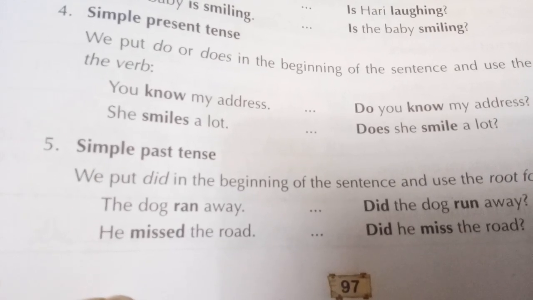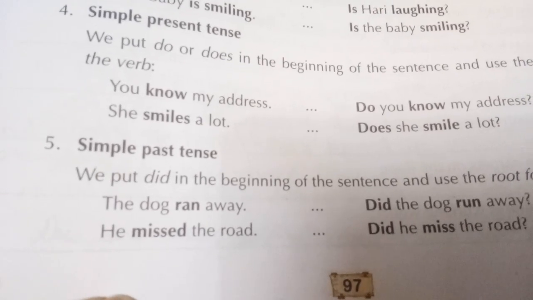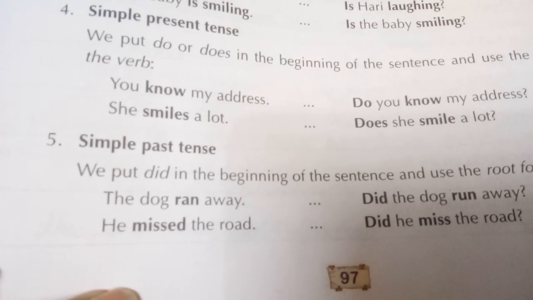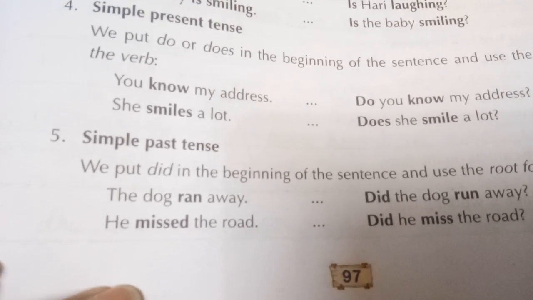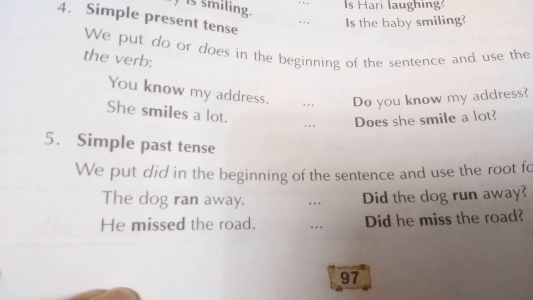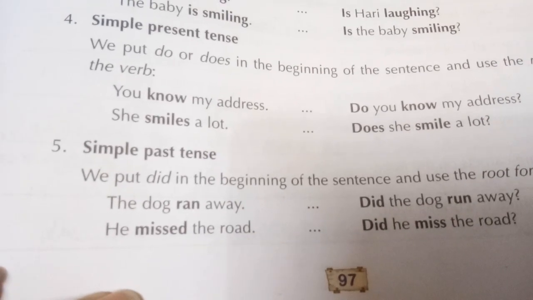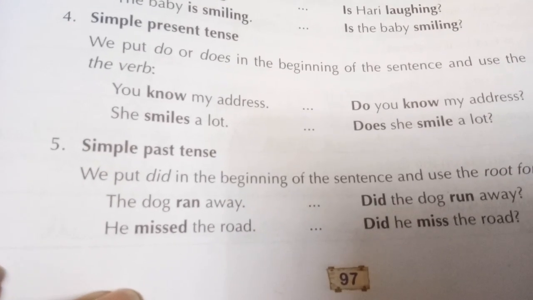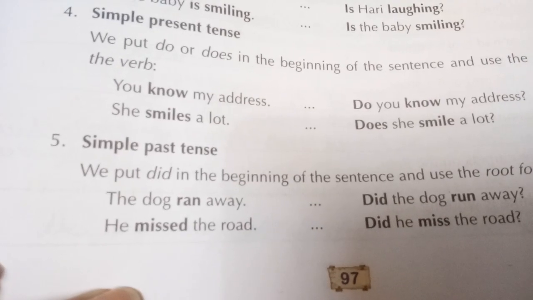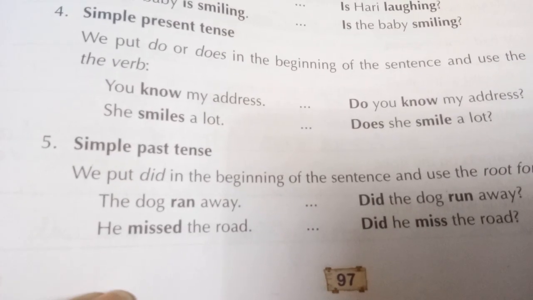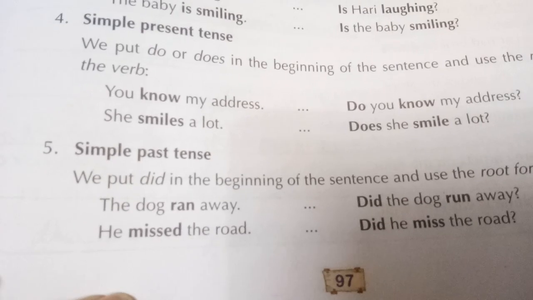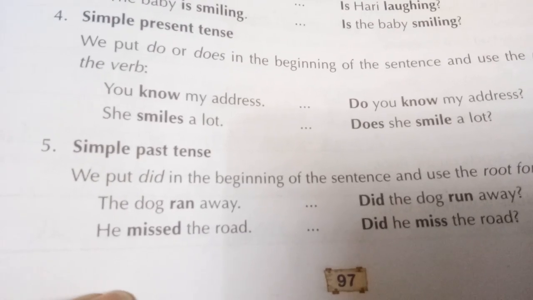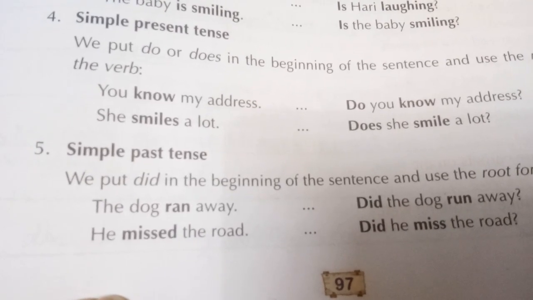Then we write do. If it is he, she, it or a singular subject, then we write does. But after the subject, we write the original form of the verb only. Suppose you know my address, because it is you, so with you we write do. Do you know my address? Question mark at the end.